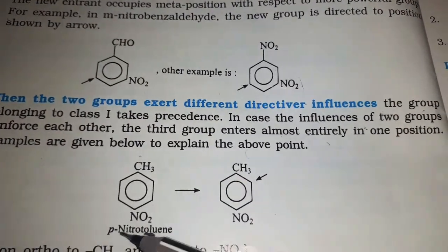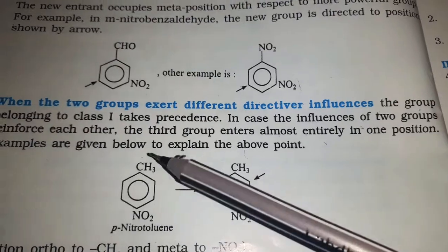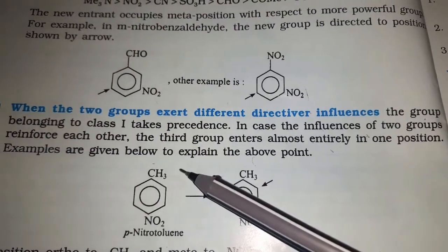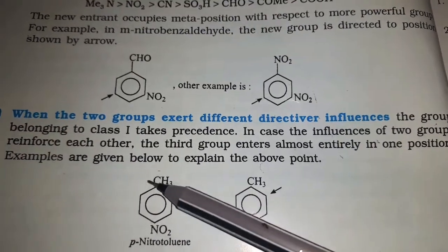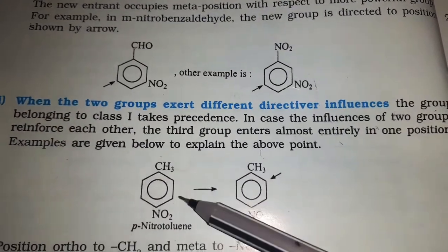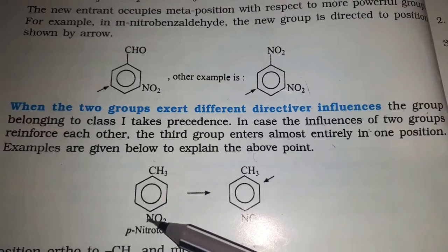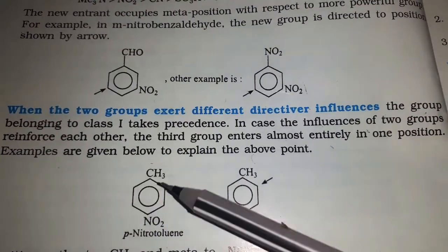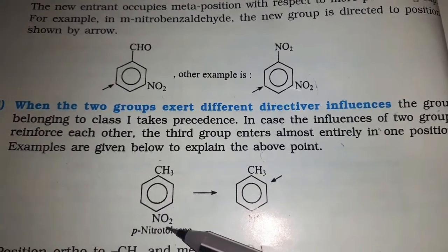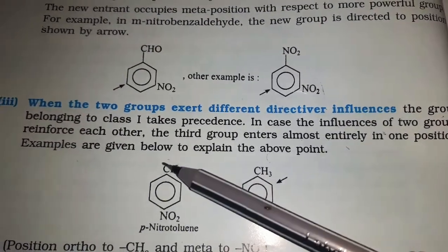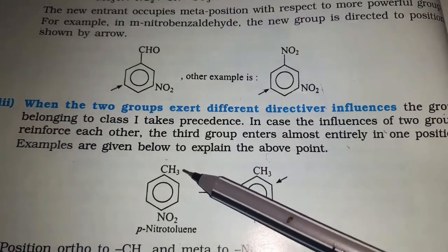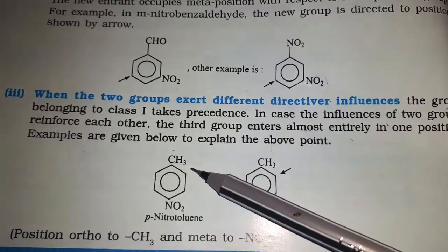Friends, here they have given para-nitrotoluene. This is an alkyl group, and we know the alkyl group is ortho-para directing. This is the NO2 group, a meta directing group. Among ortho-para directing and meta directing, we should give priority to the ortho-para directing group, so we consider this substituent as powerful.